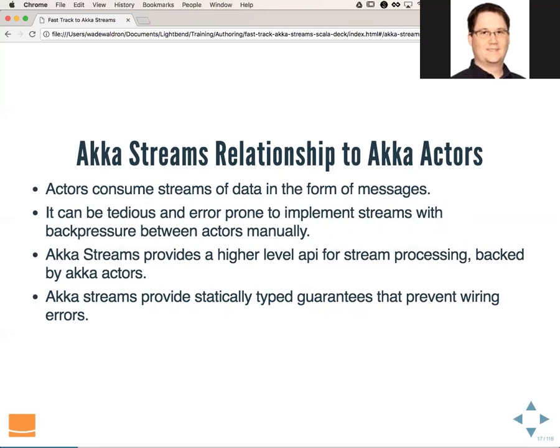So if you actually look at how Akka Streams are implemented, they are implemented under the hood using actors, but they're a higher level API on top of those actors. The other thing is Akka Streams provide static type guarantees that prevent wiring errors. If you've done a lot of work with Akka, then you'll know that by default Akka is not strongly typed, and that can create problems, obviously. If we can get the compiler to do the work for us, that's always a good thing. So Akka Streams just provides a higher level API that gives you that stronger typing. Of course, Akka does have Akka Typed, which is an experimental module right now that does provide stronger typing. But again, that is an experimental module.